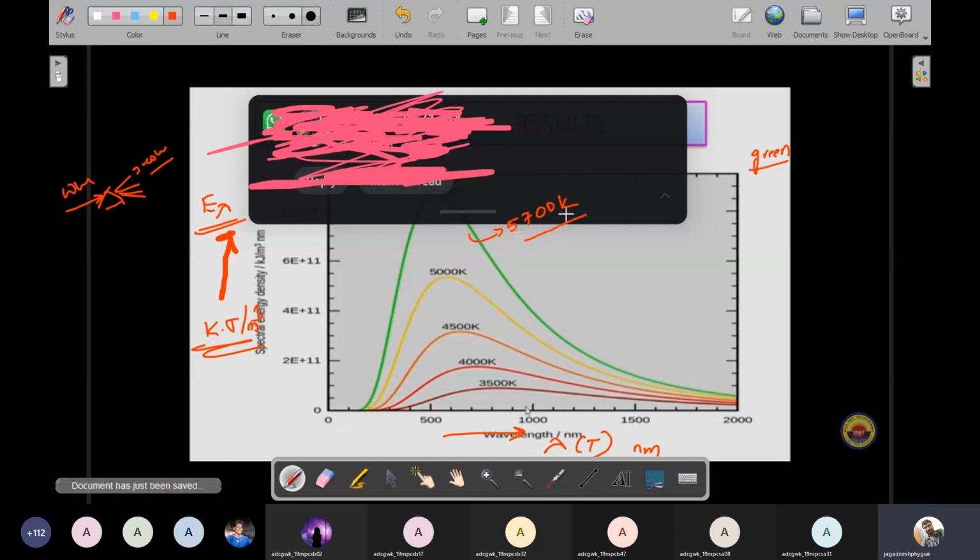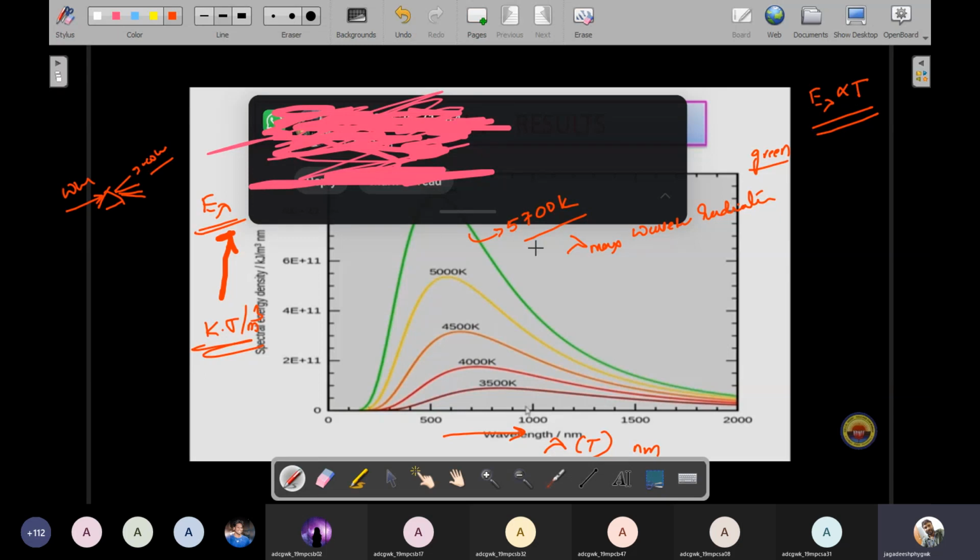So maximum temperature as well as maximum wavelength radiated energy, radiation will be emitted. Therefore, energy distribution is also increasing. Temperature increasing means energy distribution increases, because energy distribution is directly proportional to temperature.